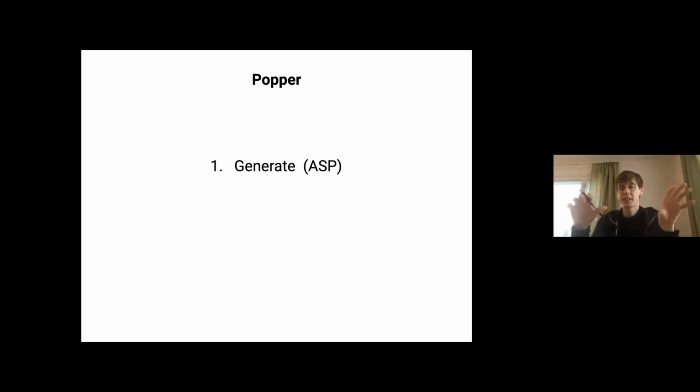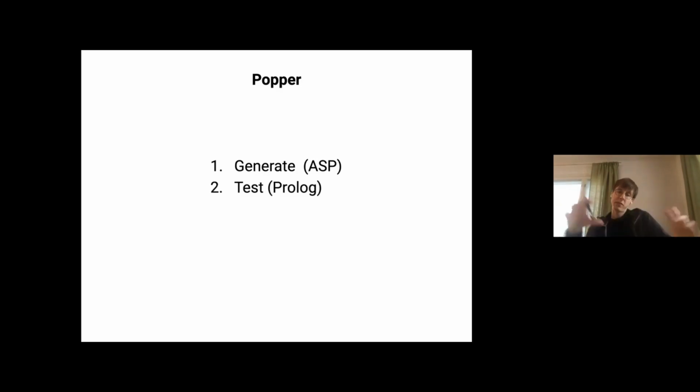So what we mean by this is that we come up with a formula or a program, an ASP program, where the models to that program, or answer sets, represent hypotheses. And all we're doing is saying to the ASP solver, find us an answer set which represents a hypothesis. And then as we add constraints as we go through, we eliminate answer sets and therefore eliminate hypotheses. So that's what a generate step does. Look into the paper for more details about this.